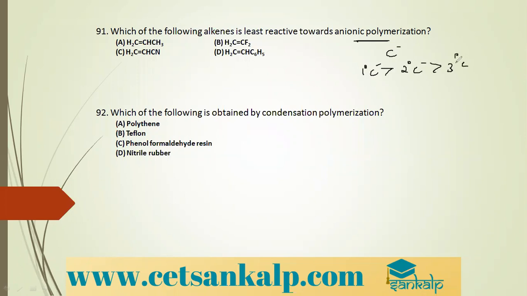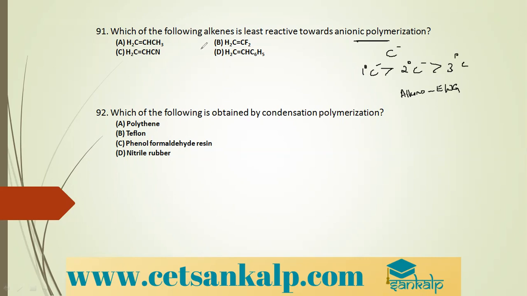So alkenes which yield the least stable carbanion will be least reactive. Alkenes with electron withdrawing groups are most reactive towards anionic polymerization due to stabilization. So where there is no electron withdrawing group, that will be least reactive.